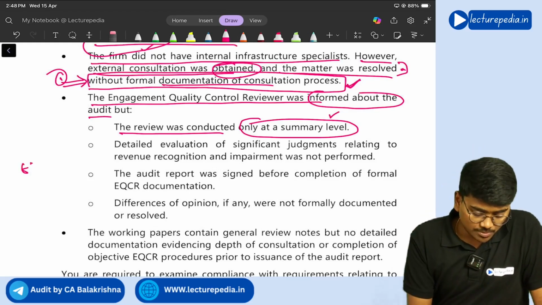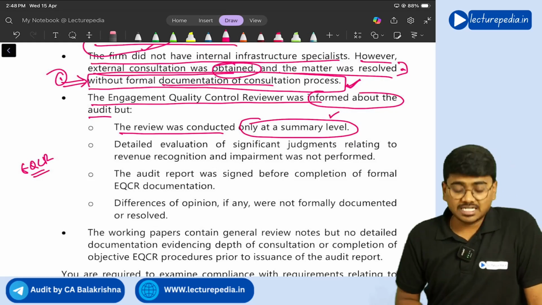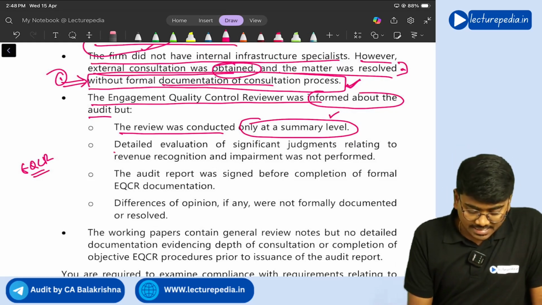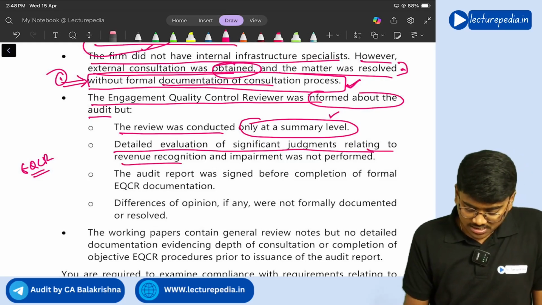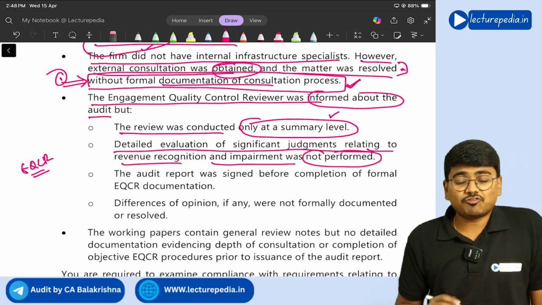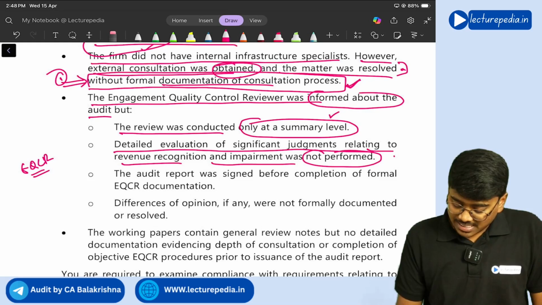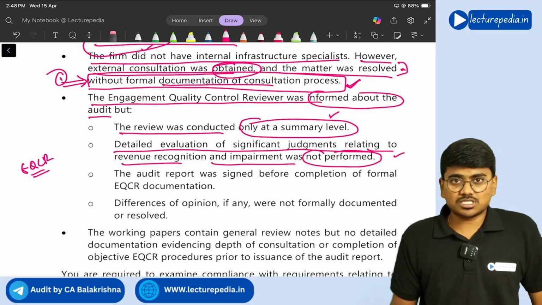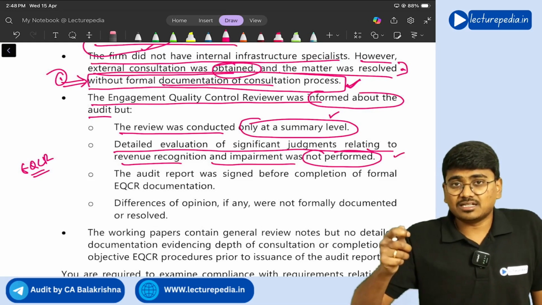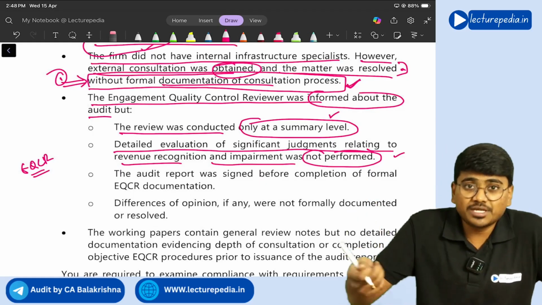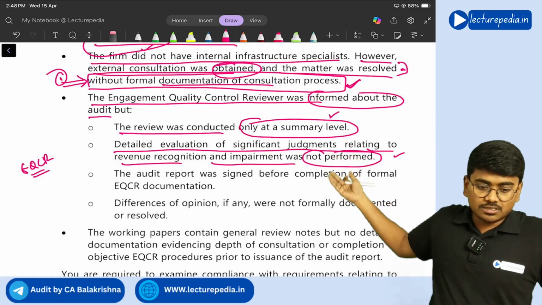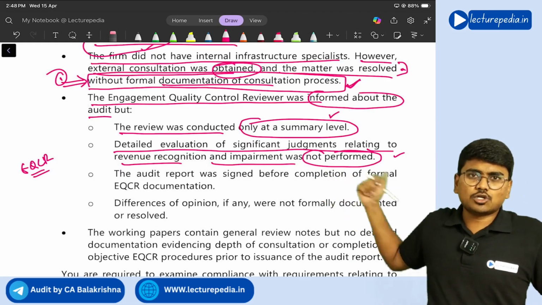So engagement quality control review should be done in detail. Next, detailed evaluation of significant judgments relating to revenue recognition and impairment was not performed. Again, this is also not in compliance with SQC 1. Whatever significant judgments the audit team has taken, those judgments should be reviewed. But in this situation, the EQC reviewer has not reviewed them.